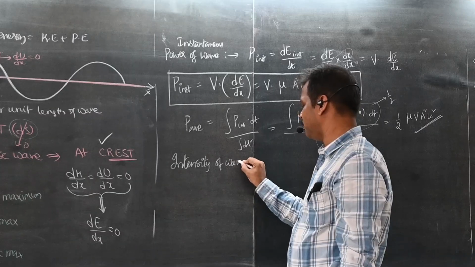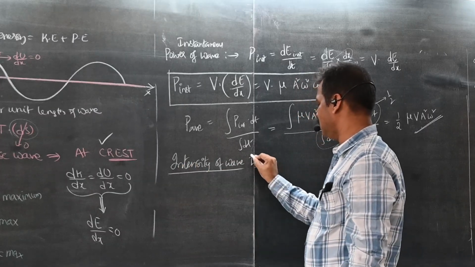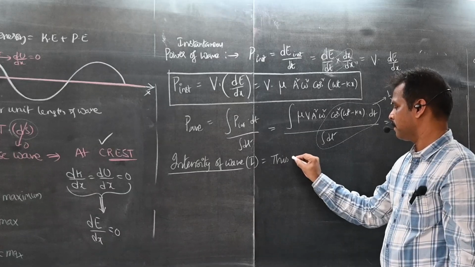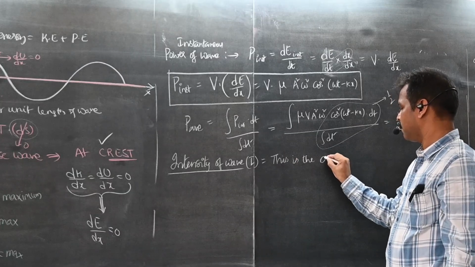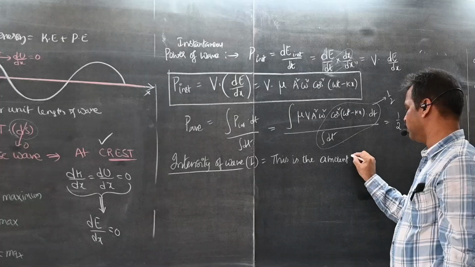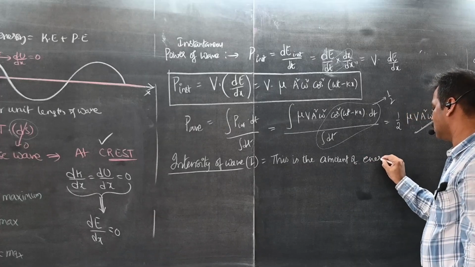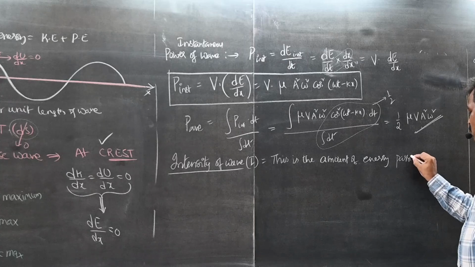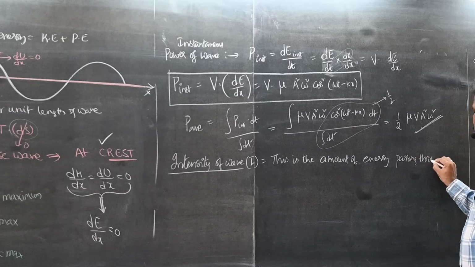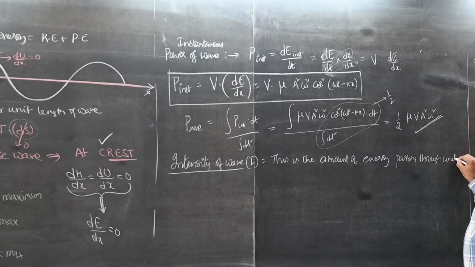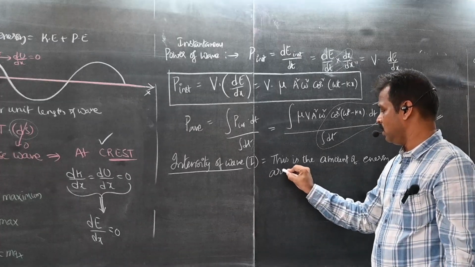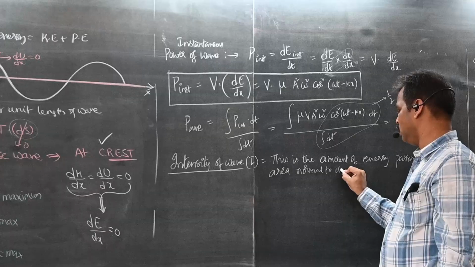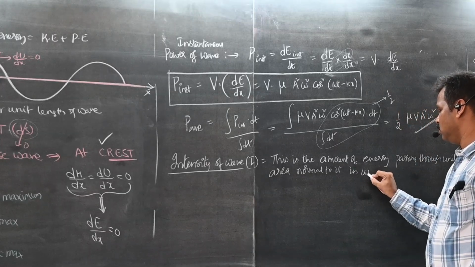What is intensity of a wave, students? Intensity, I. This is the amount of energy passing through unit area normal to it in unit time.